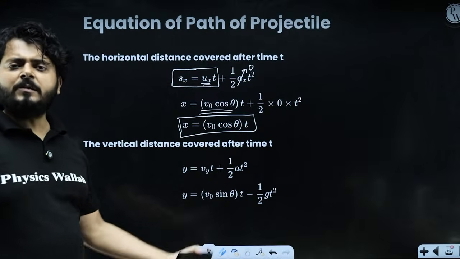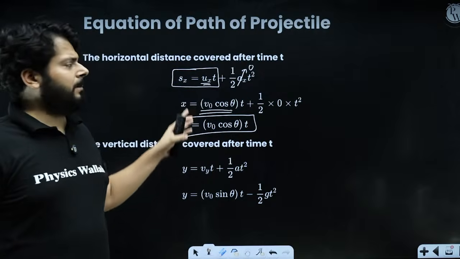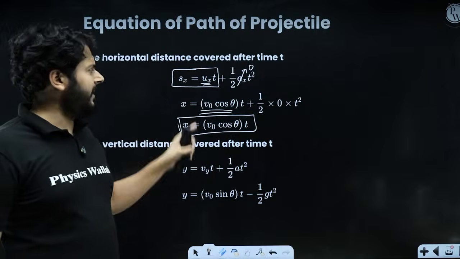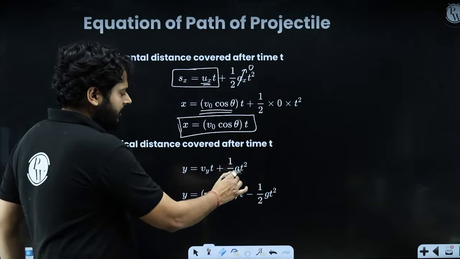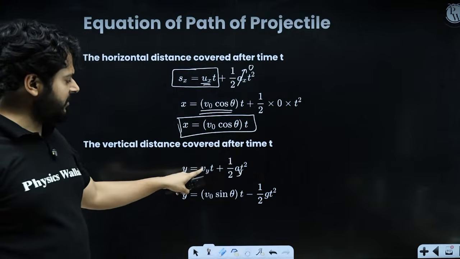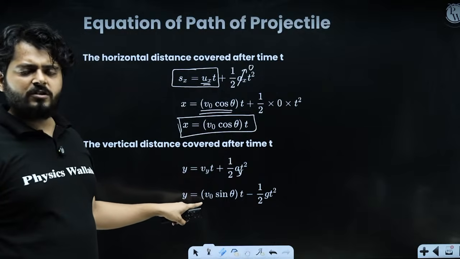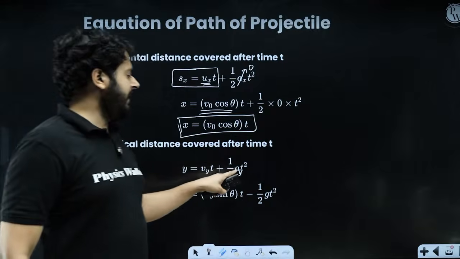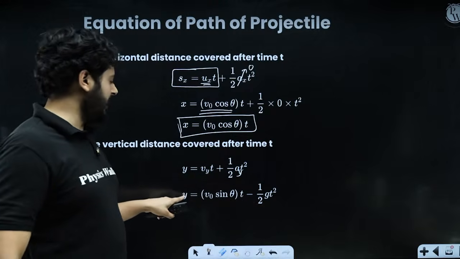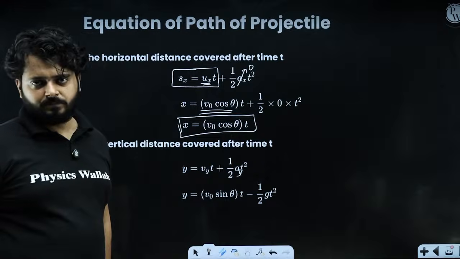Similarly, what will be the displacement along the y-axis after time t? Apply the equation in the y-axis: s_y equals u_y t plus half a_y t square. So everything has to be in the y direction. So displacement in the y direction: the vertical velocity component is v naught sin theta, and a_y is minus g. So this is the displacement in the y direction after time t.